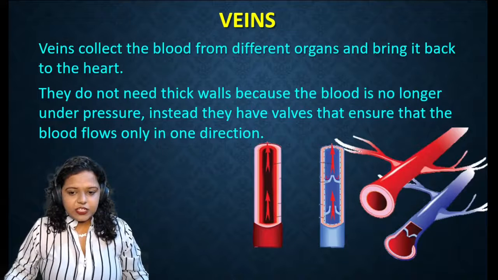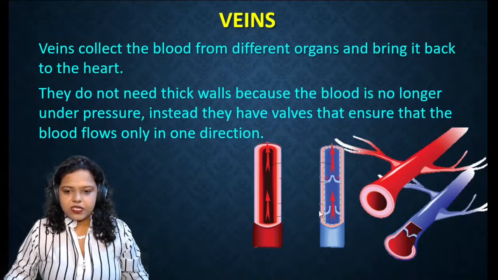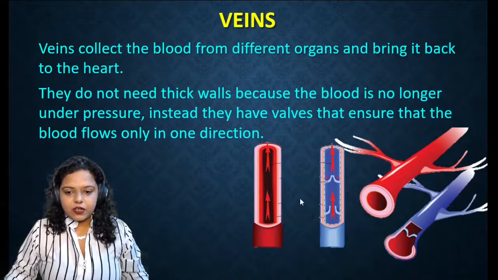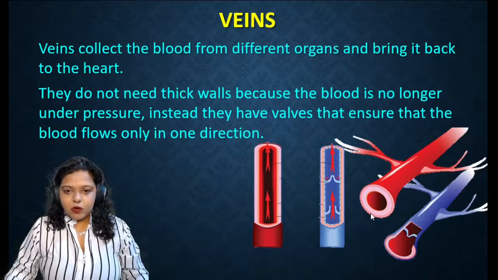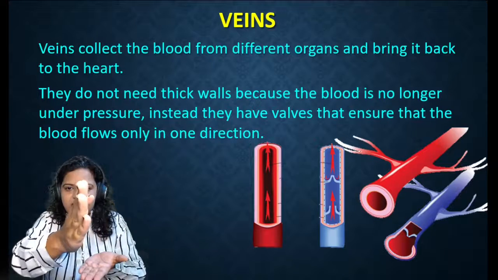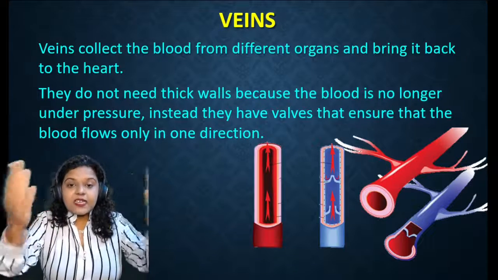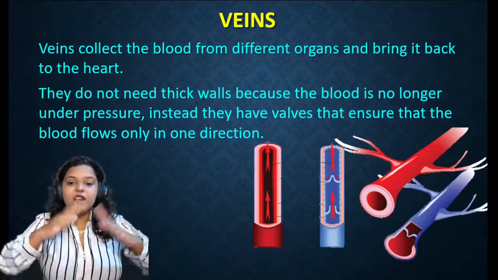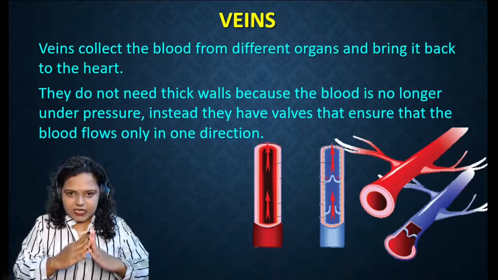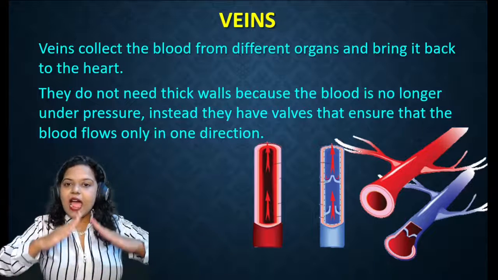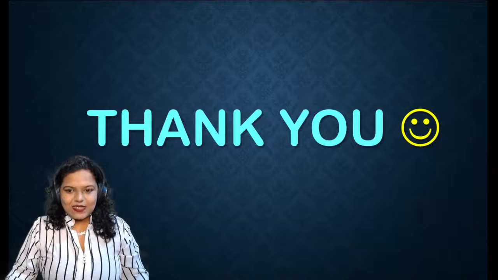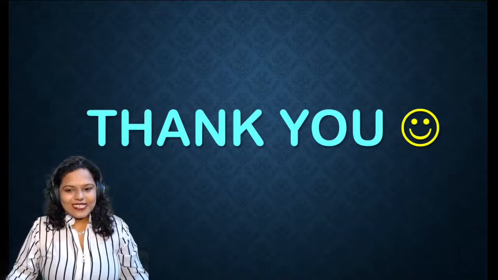Now, please pay attention. This is extremely important. This is a vein, and you can observe there is a valve over here. Now, why a valve? Because the blood will flow in one direction, but the blood can backflow. So, to prevent this backflow, there are valves. So, on regular basis, the valves will open and close to prevent the backflow of the blood. So, here we finish with your arteries and veins.